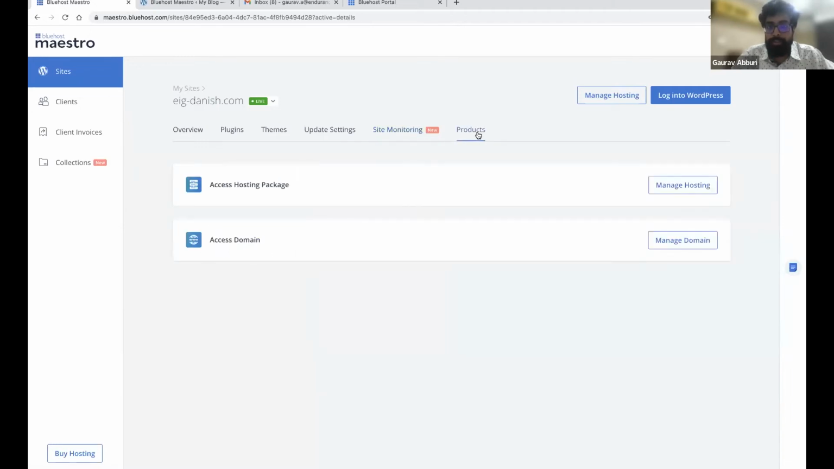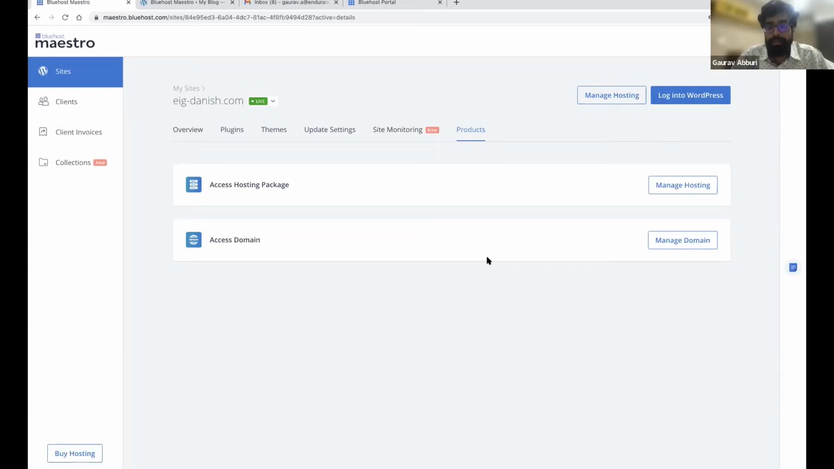And finally, the products tab. From here, you can click on manage hosting and go to the cPanel, and you can also manage the domains in this particular account. If you click on manage domain, you'll be logged in to your Bluehost account and navigated to the domains tab automatically.